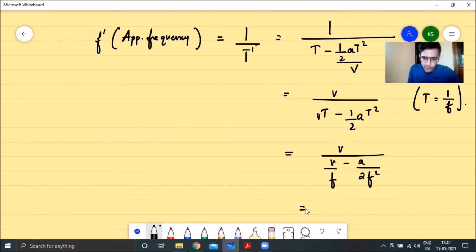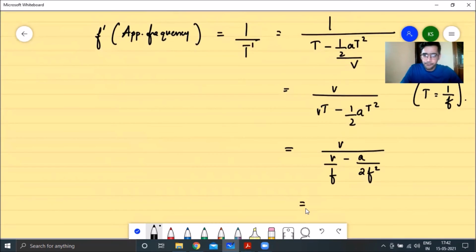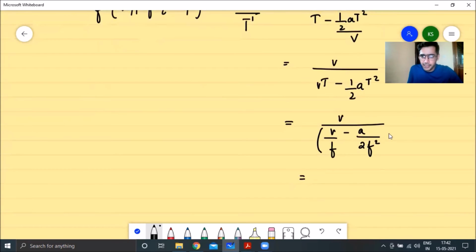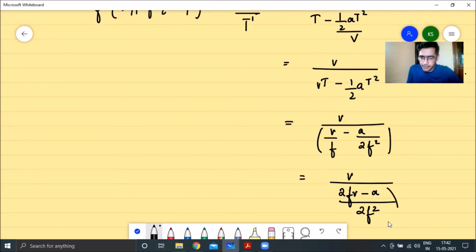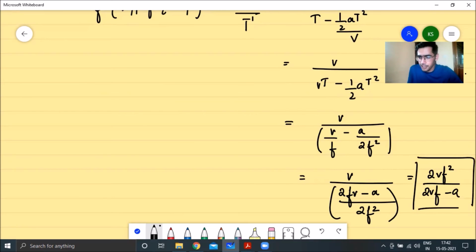So taking the LCM over here in the denominator, we get the value to be equal to V divided by 2FV minus A divided by 2F squared. And then taking this denominator to the numerator, we get the final answer to be equal to 2VF squared divided by 2VF minus A.